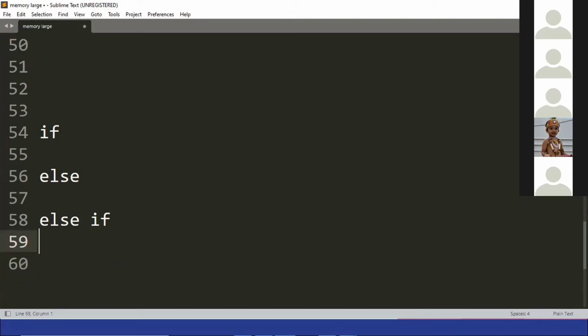Can you use else if without if? Else if without if. No, we can't. Same, you can't use it, but you can use if. You can only use if. If can be used standalone only. It means if can be used without any other supporting things. Okay, just remember all this.